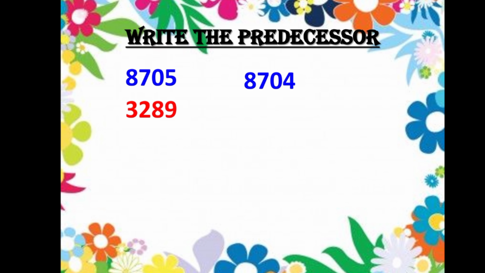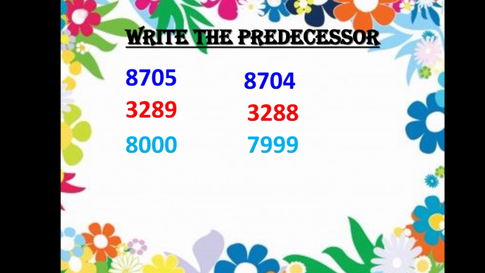The predecessor of 3289 is the number before this number. So subtract 1 and check. So what will be the answer? 3288. Now take this number 8000. The number before 8000, that's the predecessor of 8000, if you subtract 1, what do you get? You will get 7999.